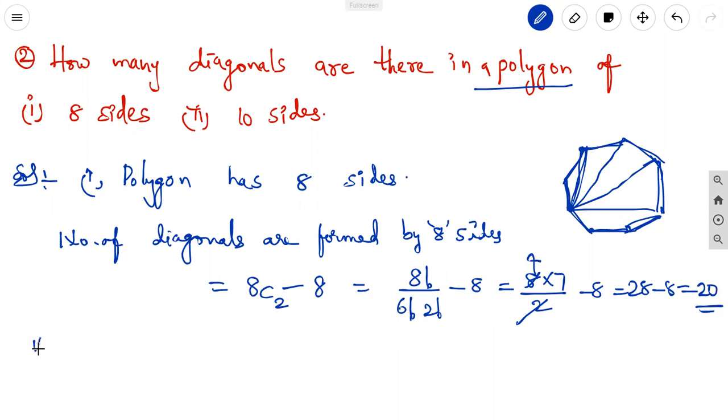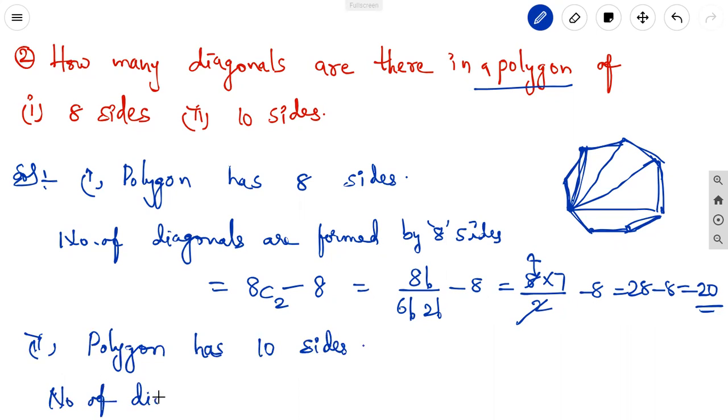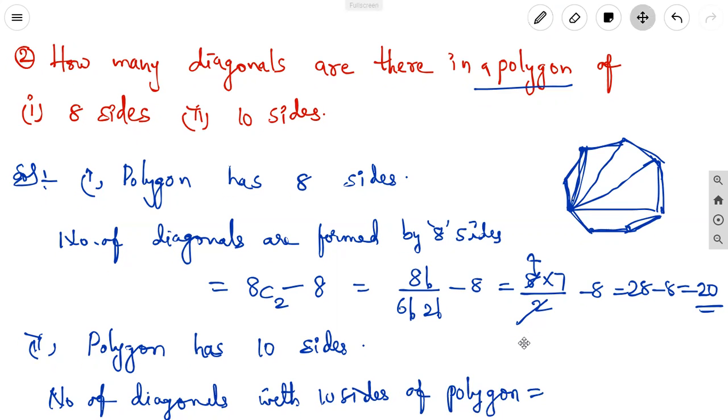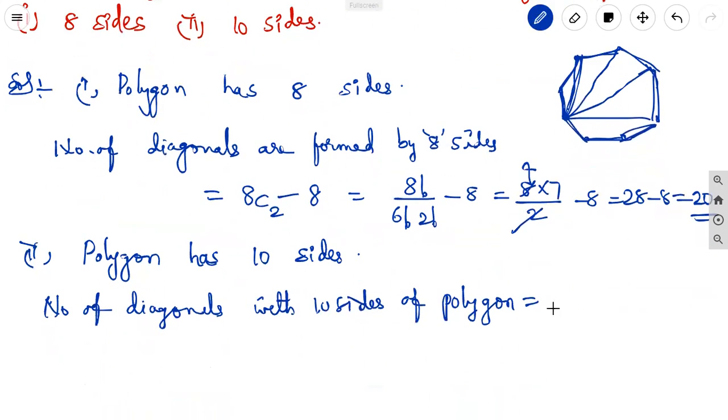In the same way, the polygon has 10 sides. So the number of diagonals with 10 sides of the polygon: to form a diagonal means joining two vertices.